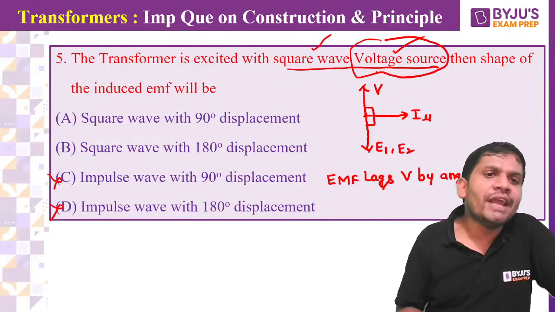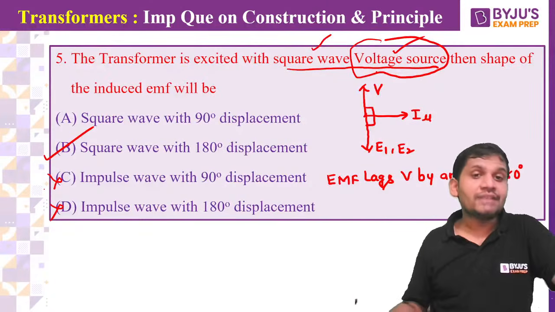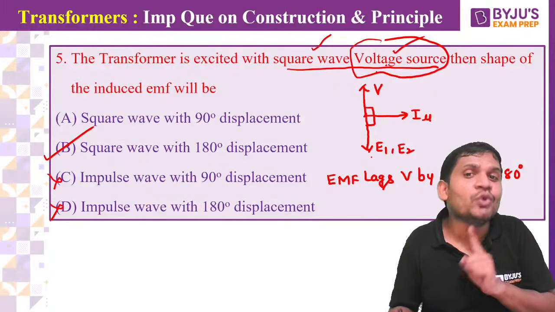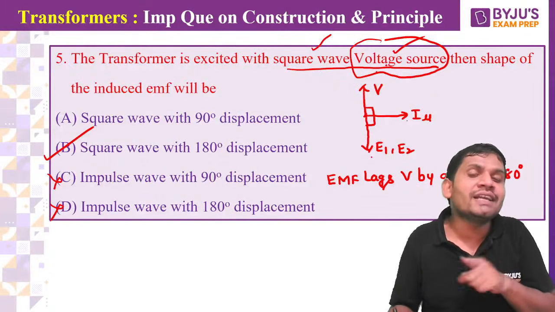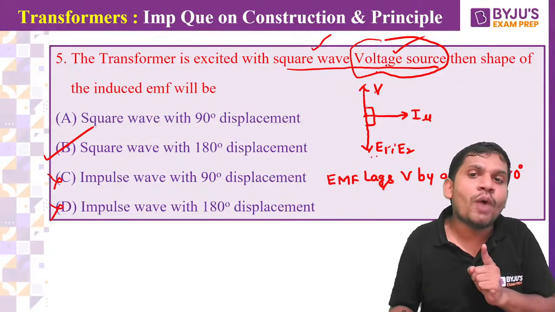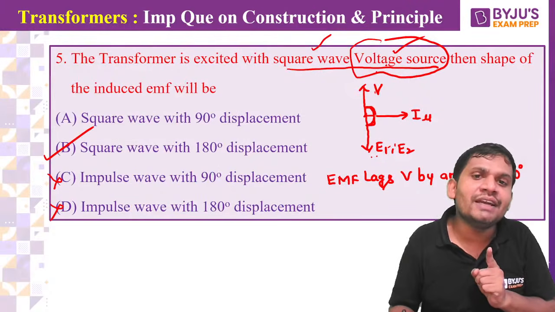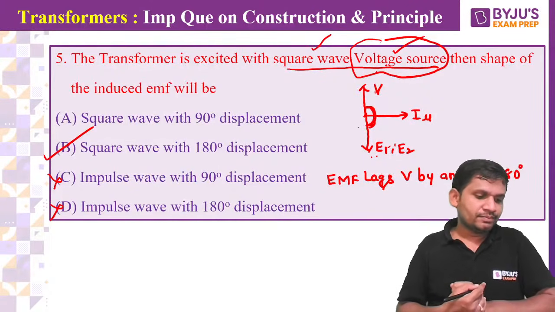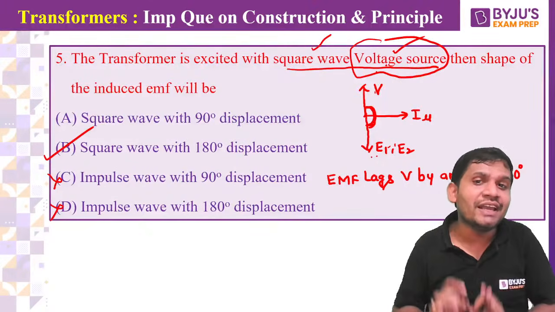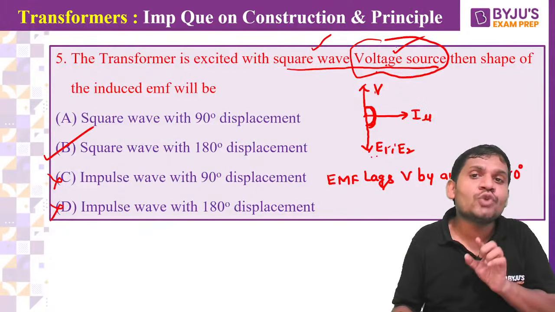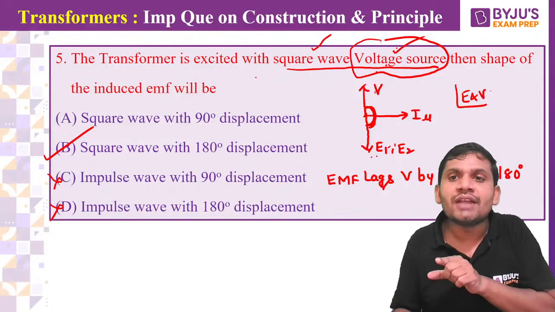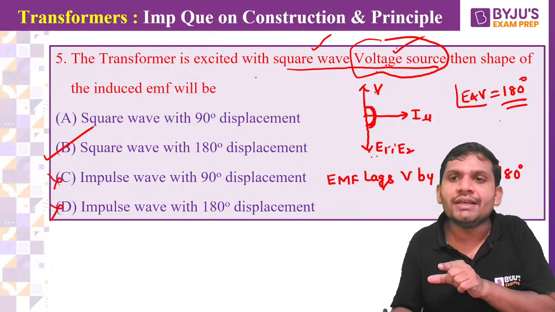That's why the correct option is a square wave with 180 degree displacement. Not 90 degrees, sir. Please don't confuse. Here it is given supply voltage and induced EMF, you check. Previously it was induced EMF and current. But here, what is the angle between supply voltage and induced EMF? This is not 90 degrees. This is 180 degrees. It is a square wave. If a voltage source is given, input and output waveforms are the same, but the angle between E and V is not 90 degrees, students. It is 180 degrees.